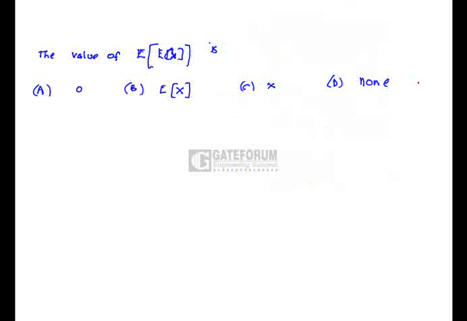Expectation of x is... suppose here we assume expectation of x is k, which is a constant. It is going to be a mean value. So expectation of a constant is nothing but the constant, because expectation is nothing but a linear operator. So k is nothing but expectation of x. That is option B is correct.